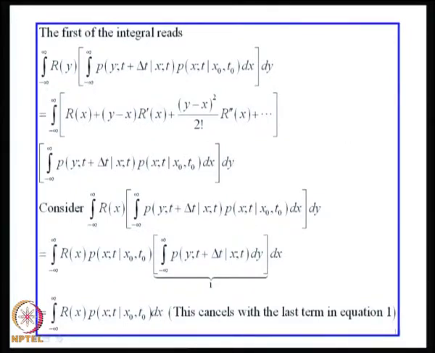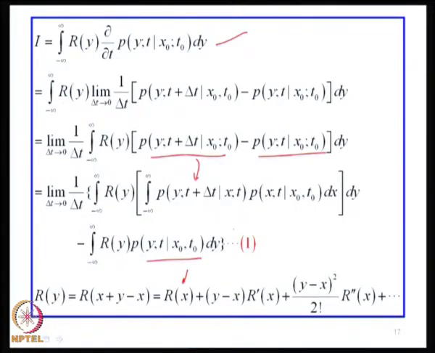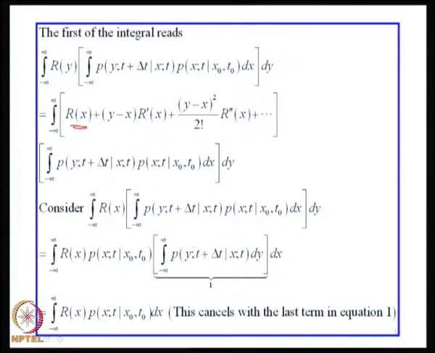We can interchange the order of integration, and the integration with respect to y gives 1 because it is the area under the probability density function. I get r(x) p(x, t | x0, t0), and this term gets cancelled with the second term that is present here. So, this term we can now forget. What we are left with are terms contributing from the second term onwards.